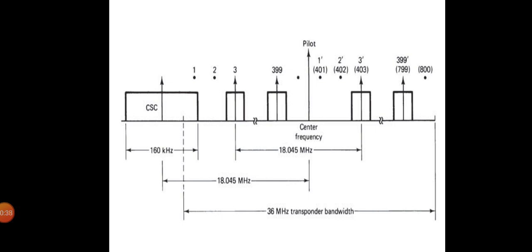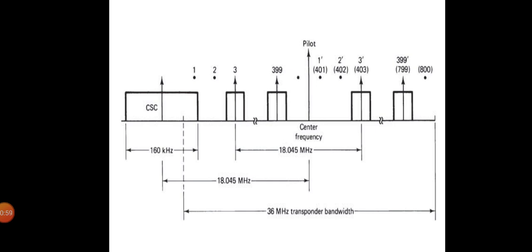The CSC bandwidth is 160 kHz and its center frequency is 18.045 MHz below the pilot frequency. To avoid interference with the CSC, voice channels 1 and 2 are left vacant, and to maintain duplex matching, the corresponding channels 1' and 2' are also left vacant.